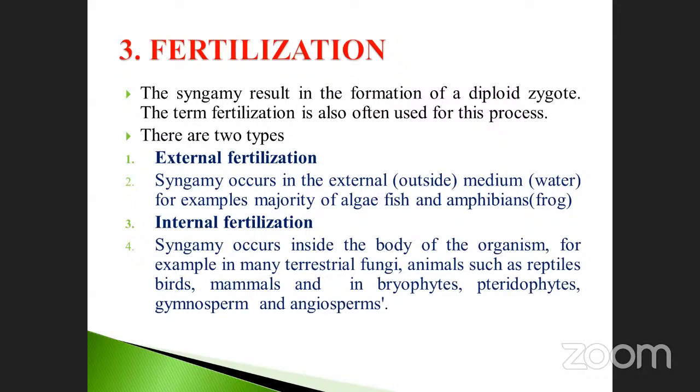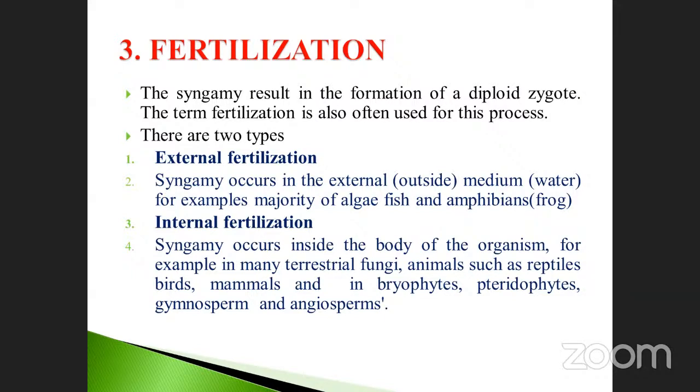Fertilization: syngamy results in the formation of the diploid zygote. Syngamy means the male and female gametes are united or fused together, resulting in the formation of a diploid zygote. The process is called syngamy. The term fertilization is also often used for this process.